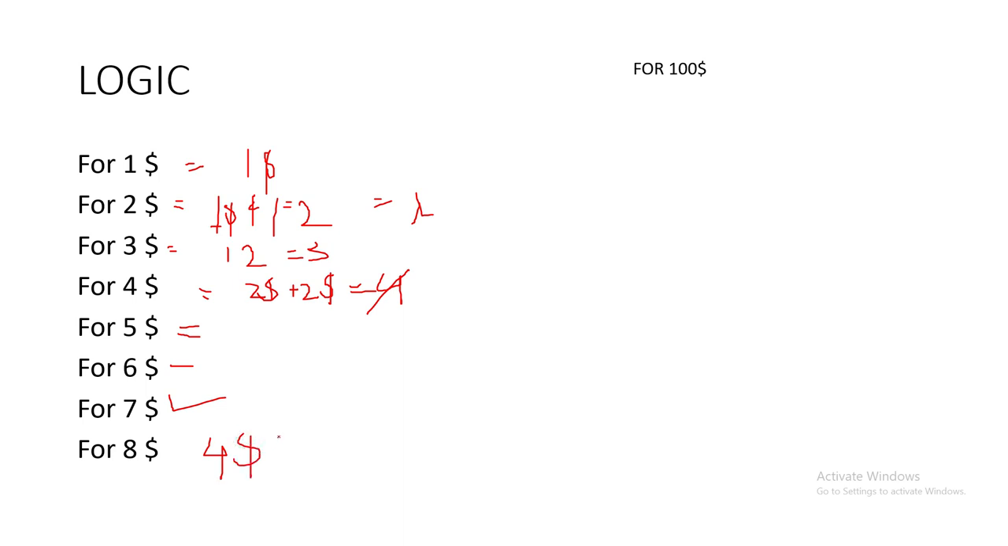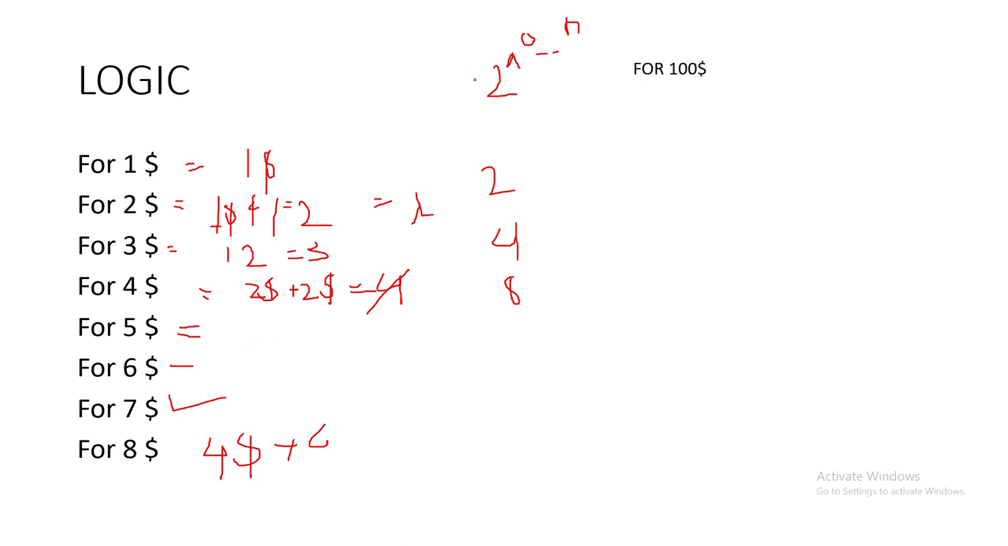So again you can see the pattern: $2 cannot be made, $4 cannot be made, $8 cannot be made. So you can see the pattern that anything which is 2 raised to a value from 0 to n cannot be made. So this is a problem which will use math.